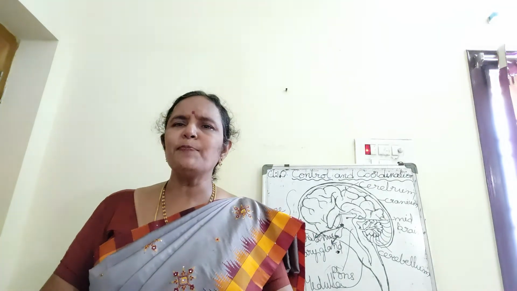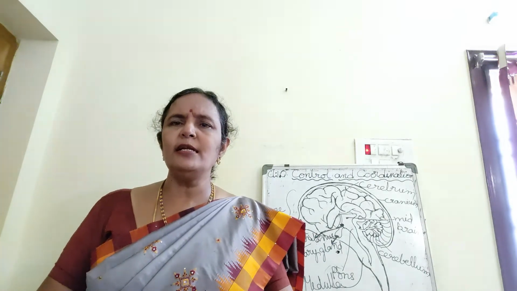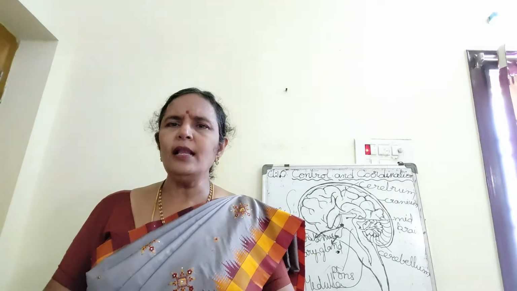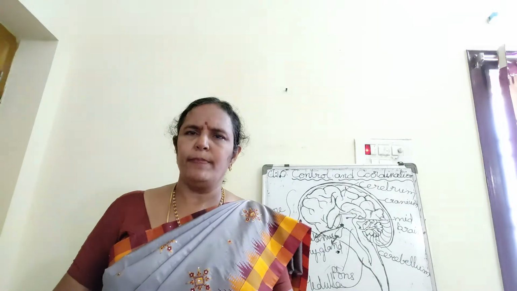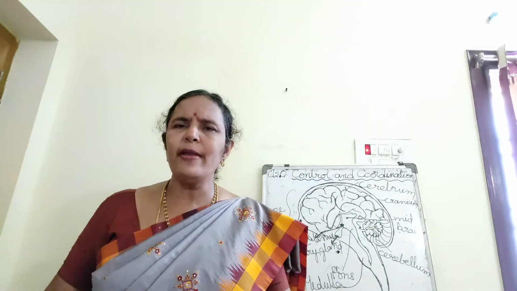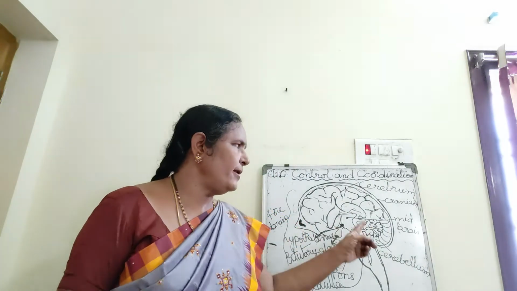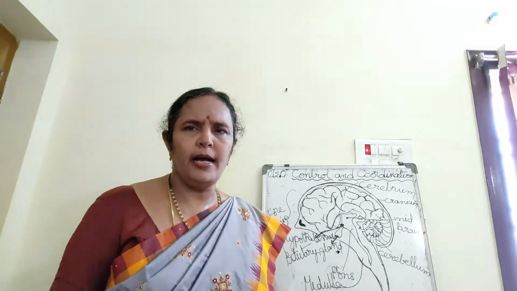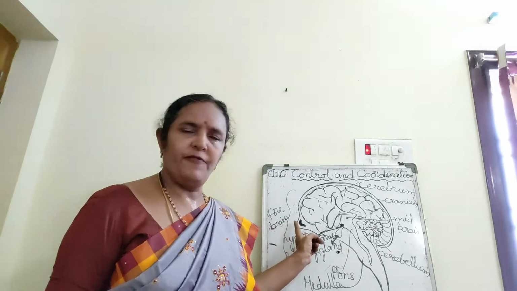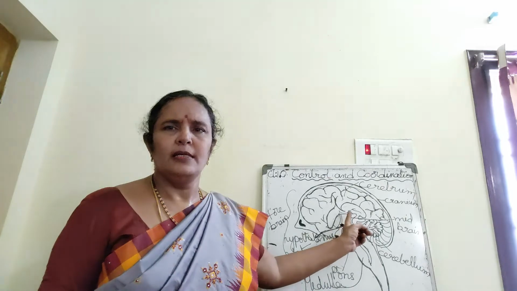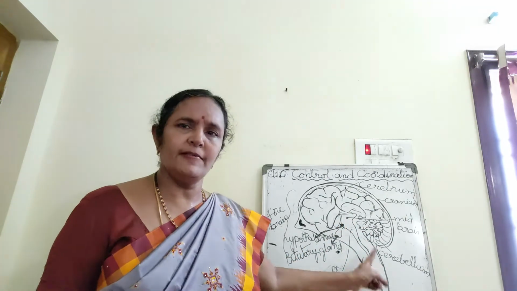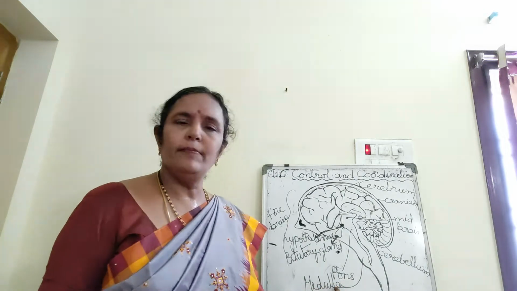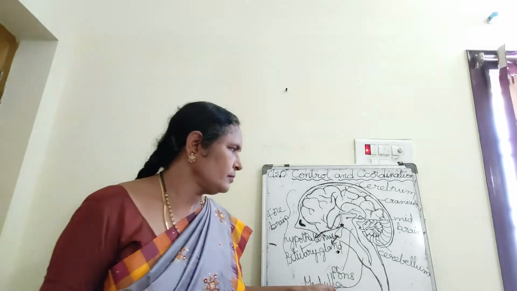It always protects the brain from external shock, from any sort of external stimuli. The brain is divided into three main parts: cerebrum, cerebellum and hindbrain. Cerebrum is the forebrain, cerebellum is the midbrain, and the hindbrain is the part of the cerebellum and medulla oblongata.